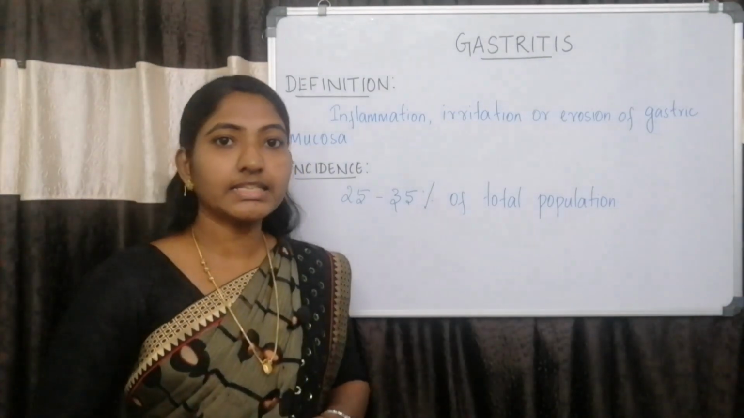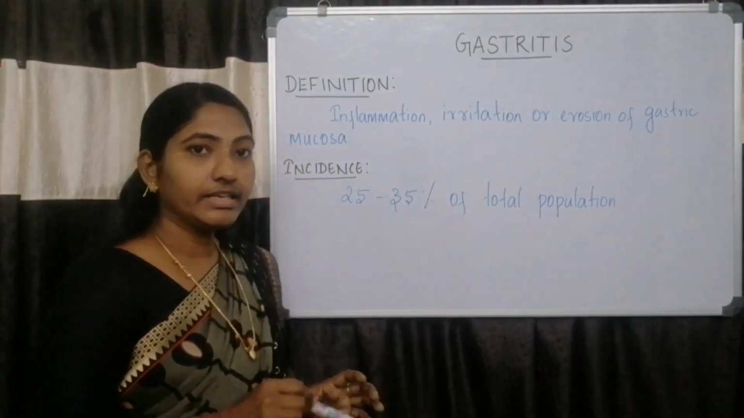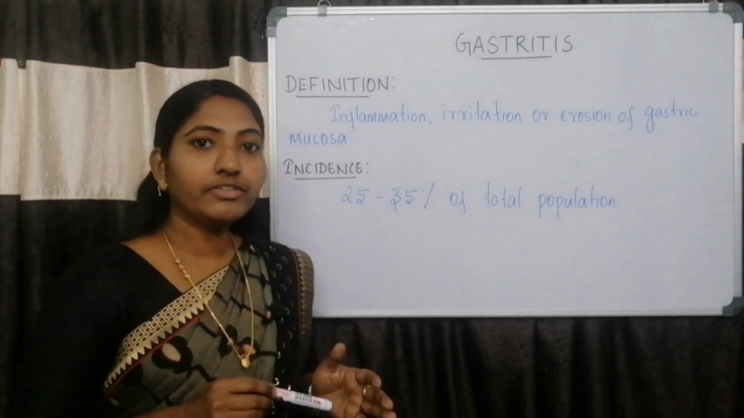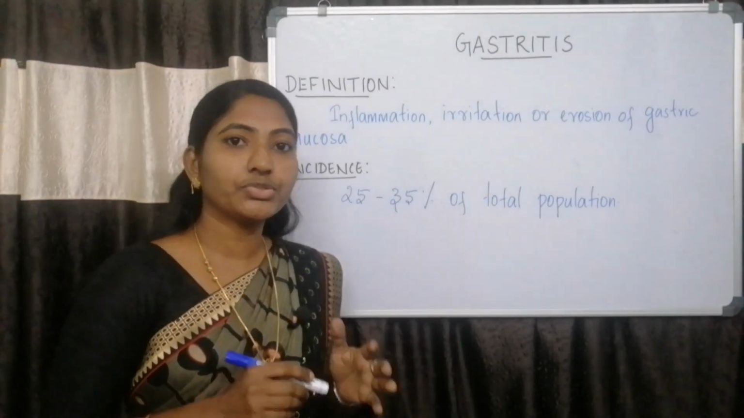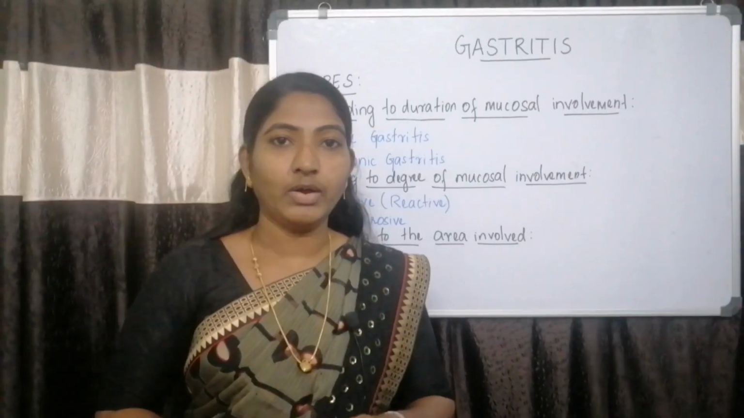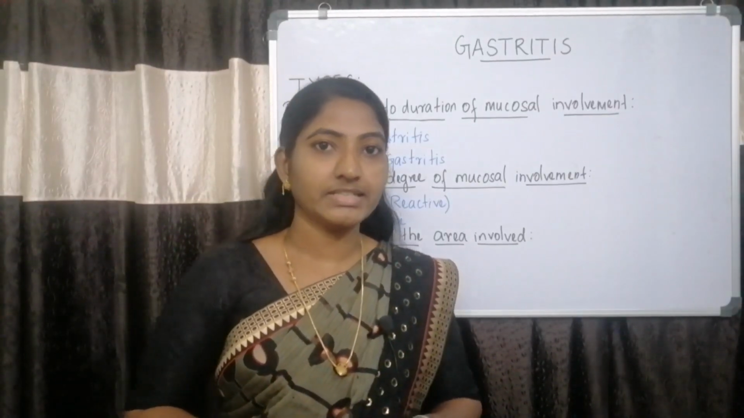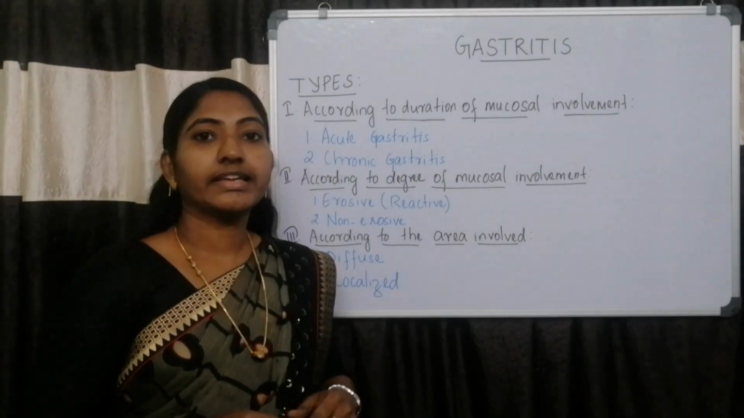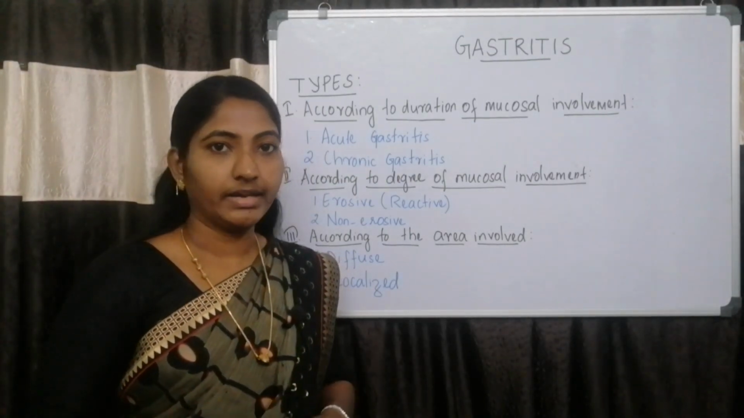Next, let us see the incidence of gastritis. In India, about 25 to 35% of the total population is affected with gastritis. Now, let us see the types of gastritis. Gastritis can be classified into three main types.